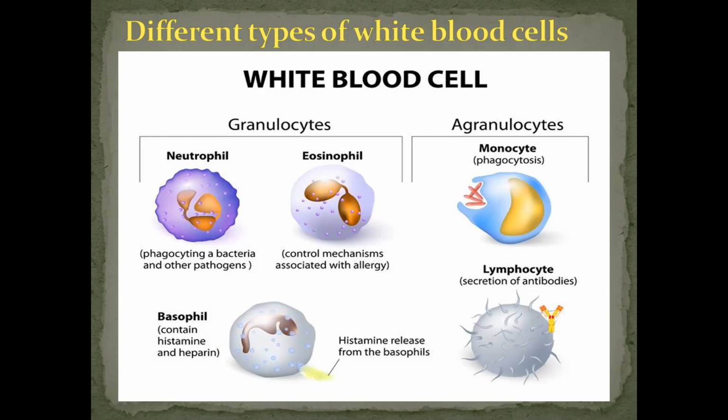Now comes the non-granular, that means cytoplasm without granules. It has a single large nucleus, as you can see in the picture. One is the monocyte. It has a large, kidney-shaped nucleus. You can see kidneys are also shaped like that. At the site of infection, they transform into macrophages and ingest germs. They are also present in the bone marrow itself. And the last is lymphocyte. The function of lymphocytes is to produce antibodies, which we'll study further.